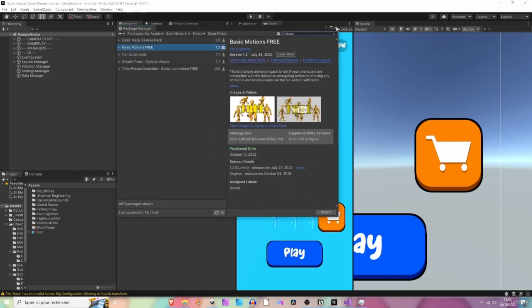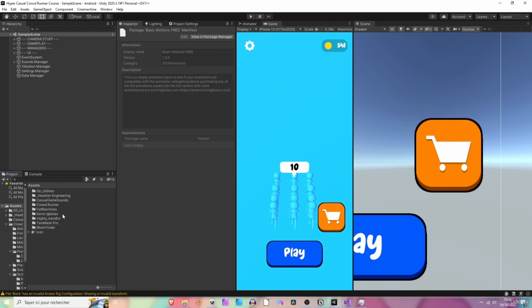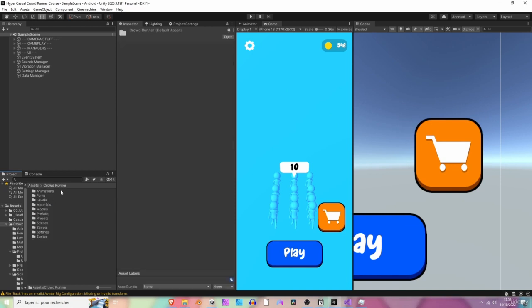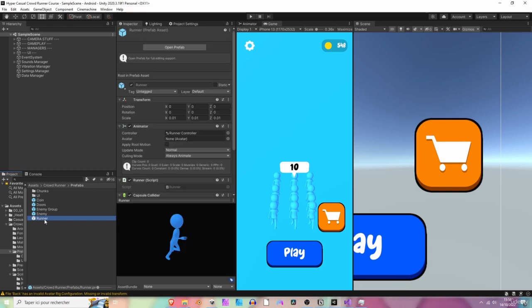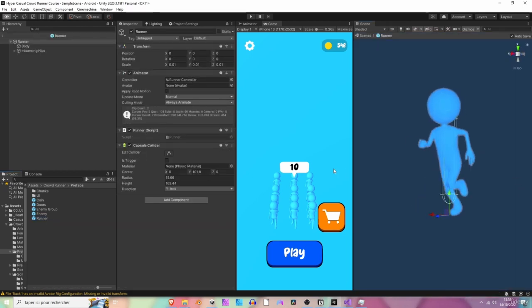All right, let's now close this window, and we are going to open our CrowdRunner folder, prefabs folder, and double click on our runner. Perfect, here it is. So we were using this runner, this character, or this model previously. Now we are going to delete this one and use the other ones, okay?